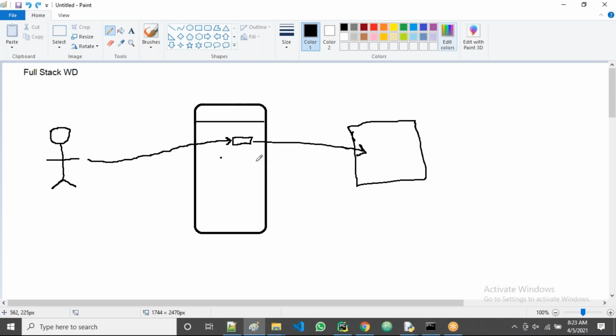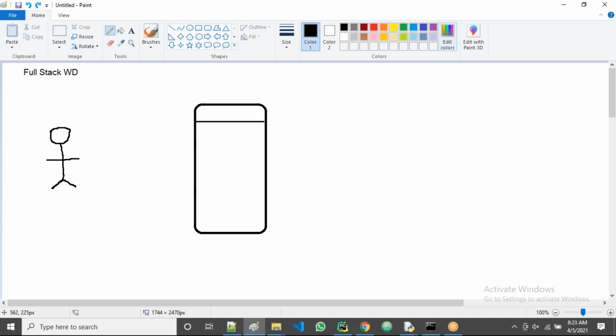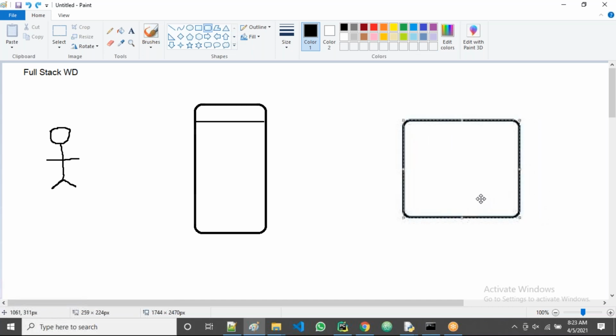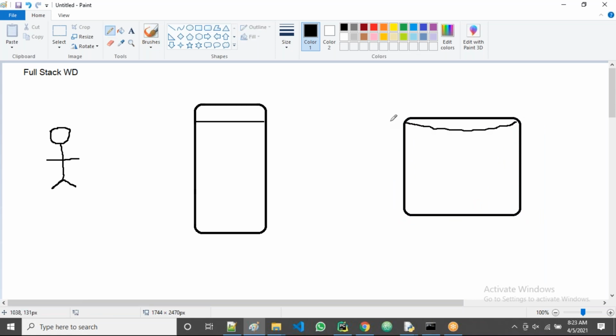Now all of you observe. I am going to take this as the database, or you can take it as the server, guys. Now, as a user, which one can I interact with?